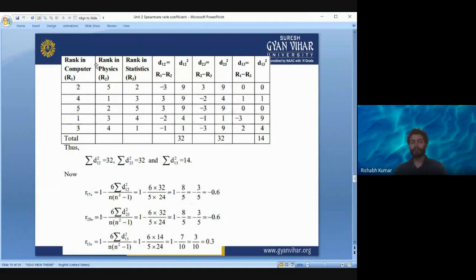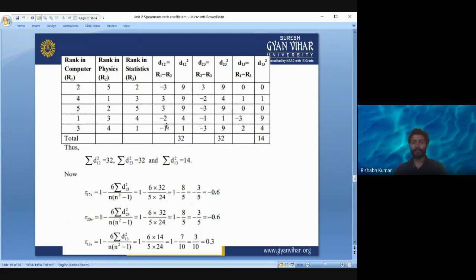Okay, so now we have to find out the D column for the difference between the rank of the combination that we will make. That is R1 minus R2, R2 minus R3, and R1 minus R3.